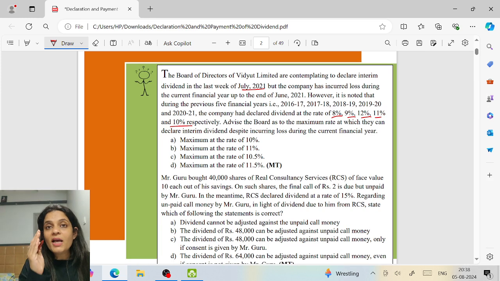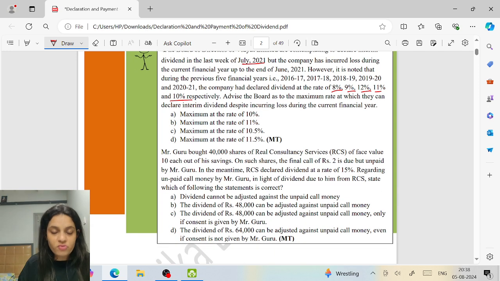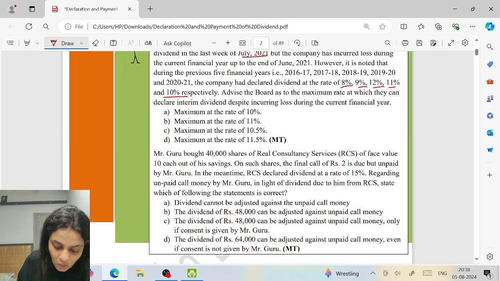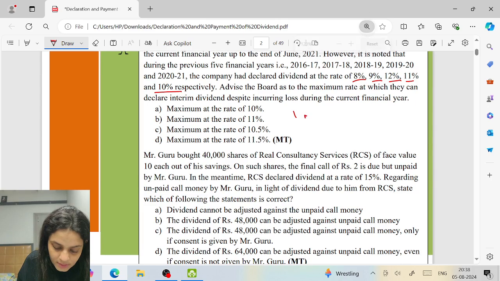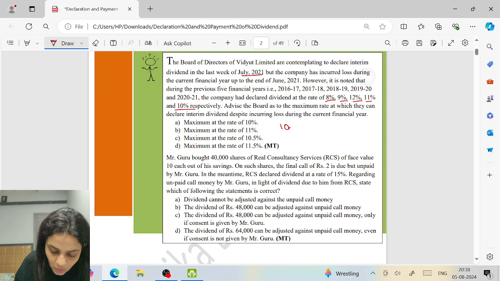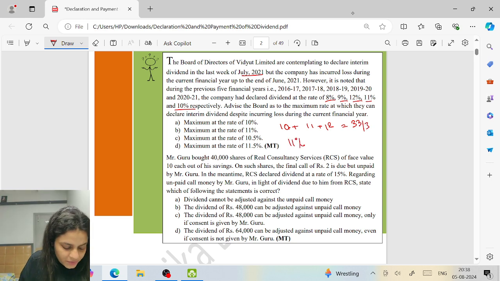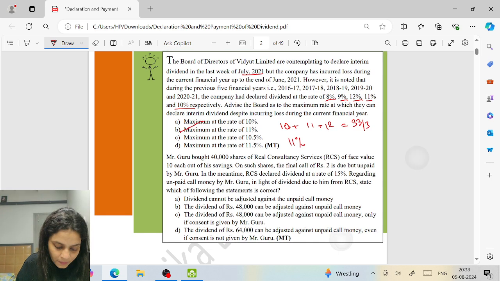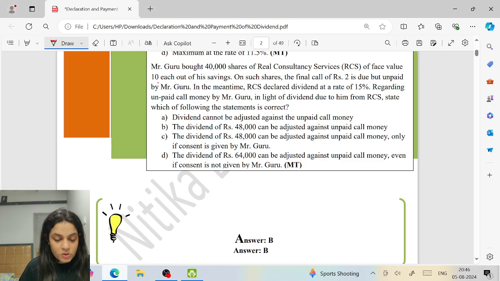So, when the company has suffered loss up to the immediately preceding quarter in which the interim dividend is declared, the rate of dividend cannot be more than the average of the past 3 years. So, past 3 years is what? 10 plus 11 plus 12. So the average of this, 33 by 3, is what? 11%. So how much? 11%. Moving on to the next question.